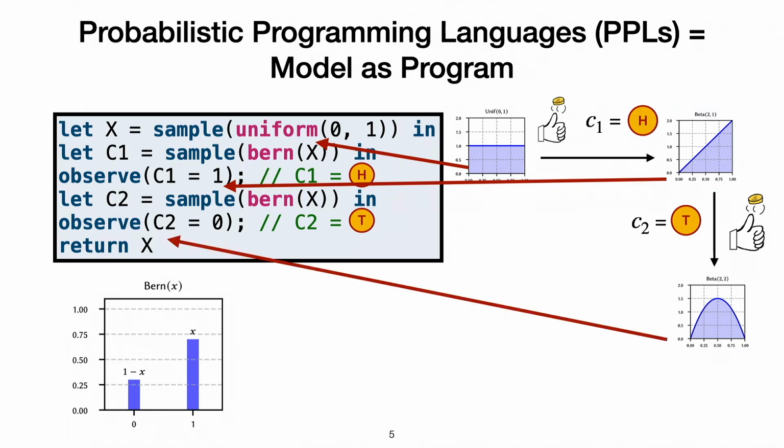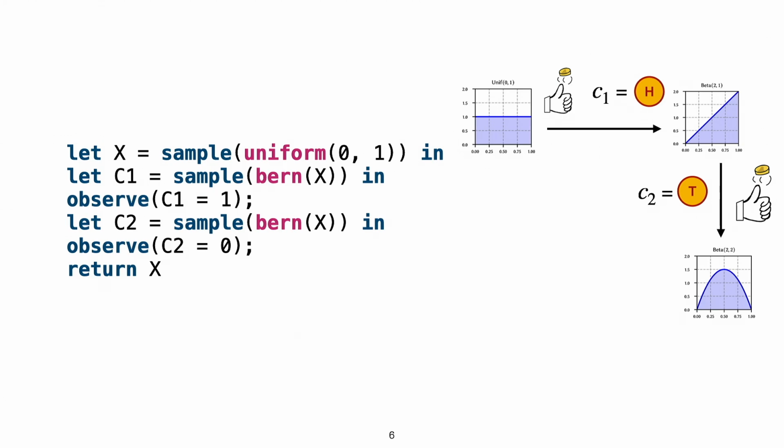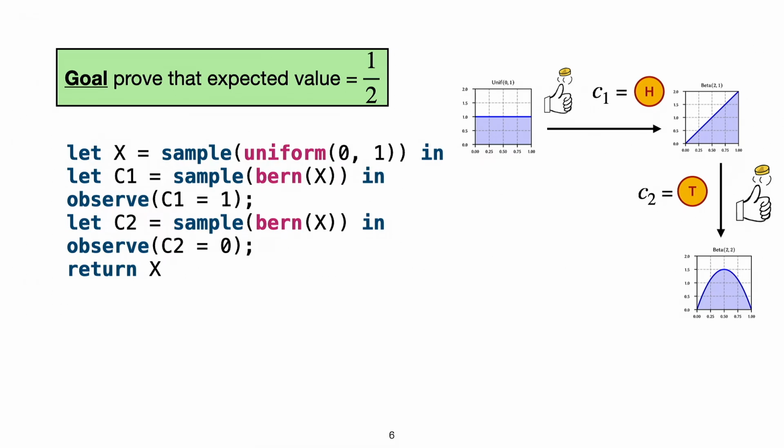So, at the end of this program, I actually get back the Beta(2,2) distribution. So now, given this program, I want to prove some properties about it. Can we reason about them logically? For example, can I prove that the expected value, so that's the average, is approximately 1/2?